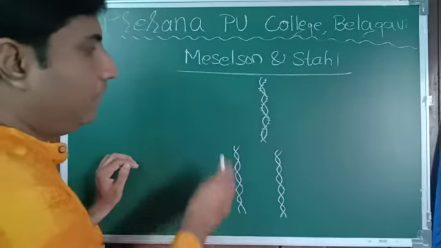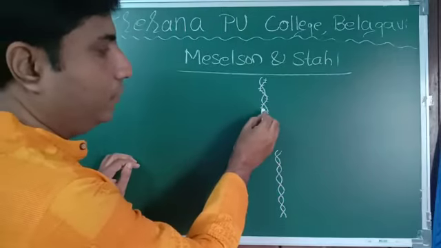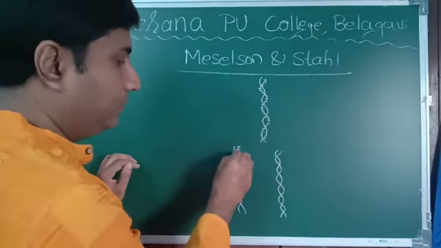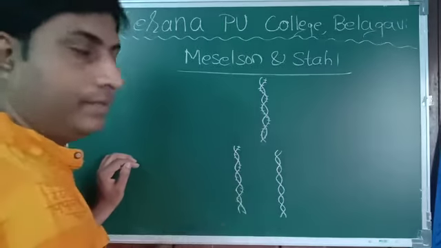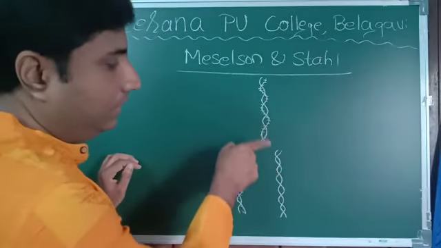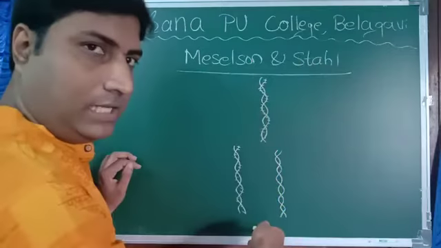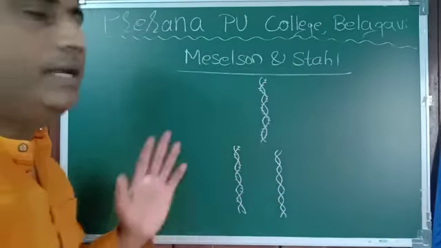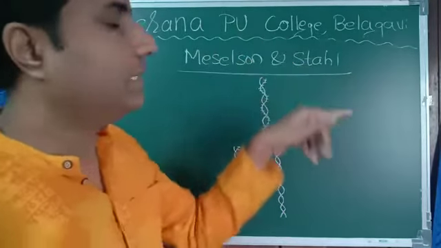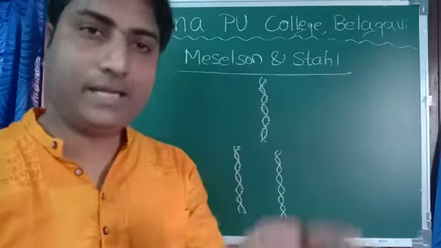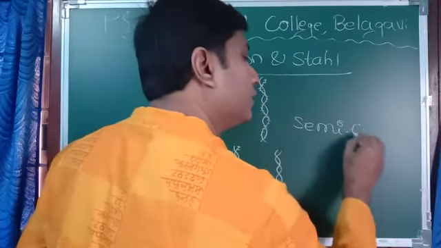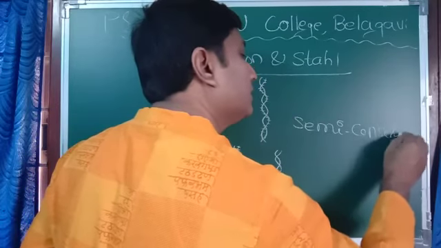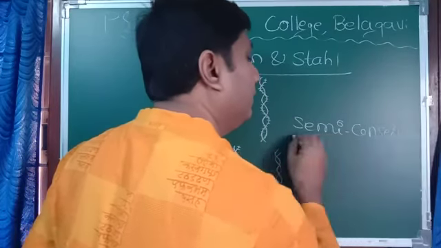Out of these two strands, one was with N15, so it is retained by one of the daughter DNA. Whereas the other is N14, and the newly formed strand is also N14. Thus it is proved by Meselson and Stahl that DNA replication is semi-conservative in nature.